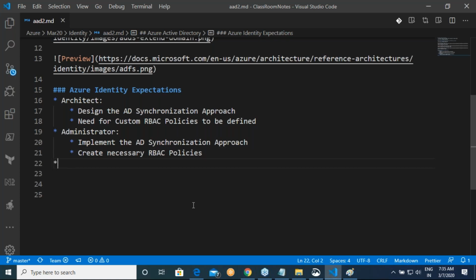And then you have developer. Developer could be your payroll applications developer. Add necessary security or access.